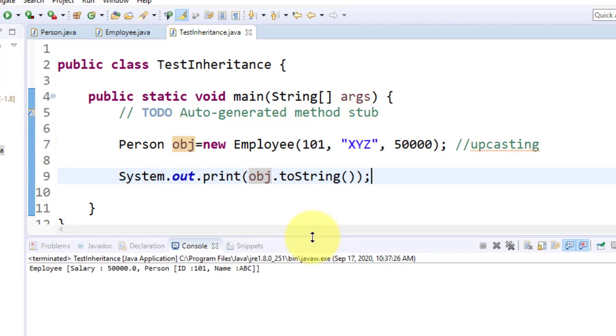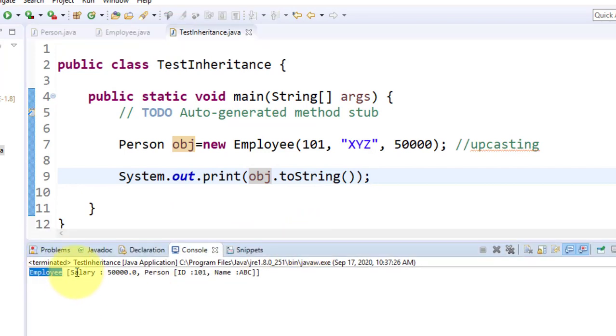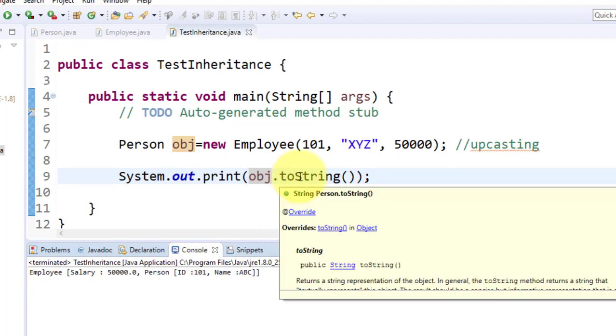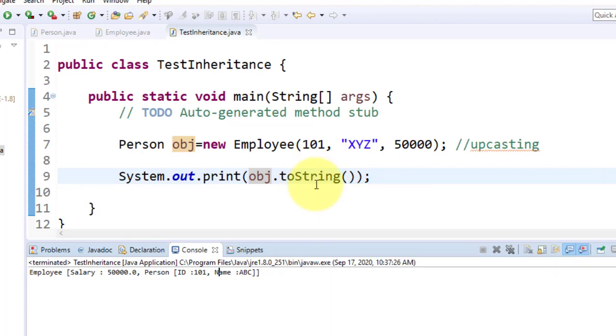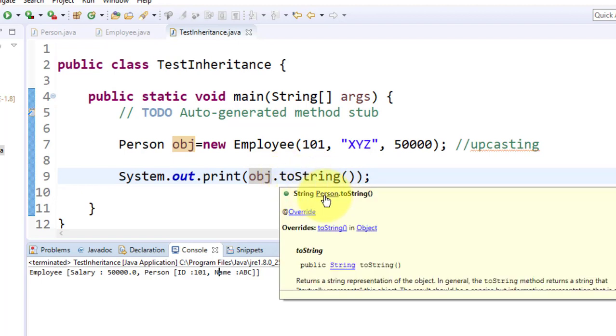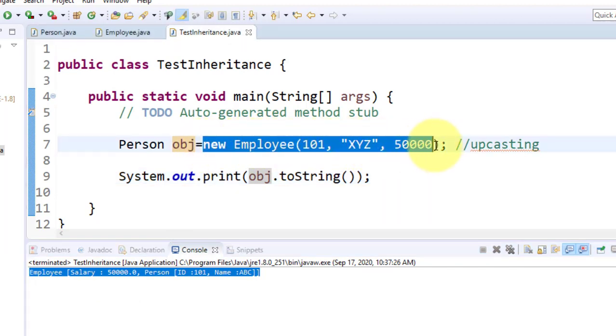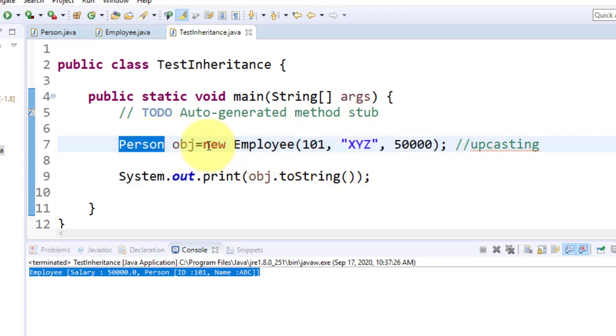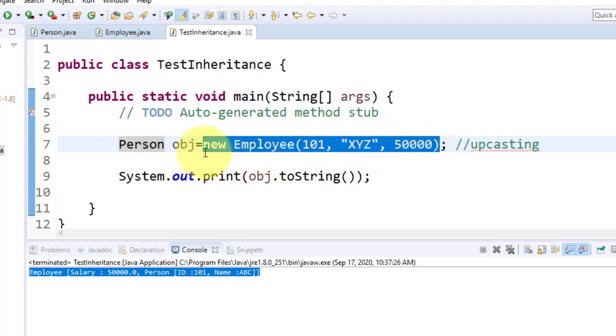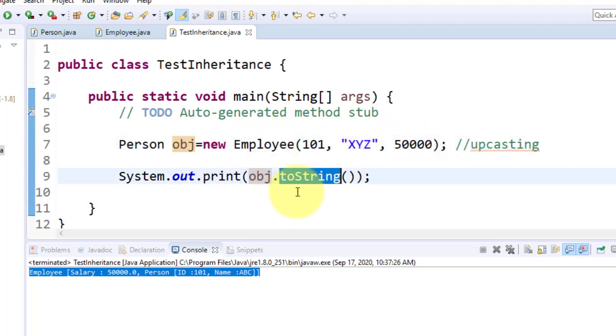Now look here, Employee, salary 50,000, person ID and name. But before executing this program, it is showing that this toString is from the Person class, but this toString gets called from the Employee class. How does it happen? Because the object available in the obj variable is of the Employee class, it is not of the Person class. So it depends on which object is available inside your reference variable. This call is decided at runtime, and that's why it is known as runtime polymorphism.